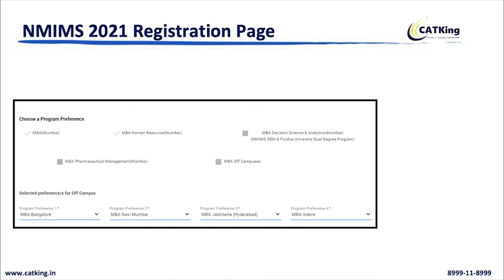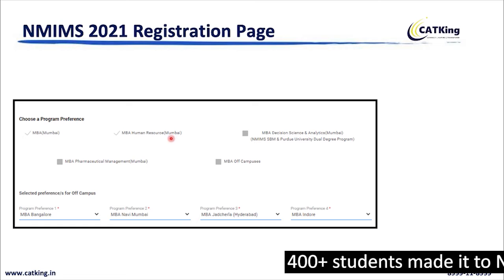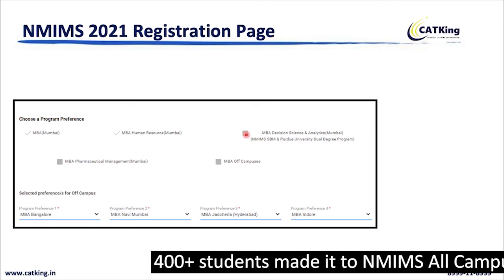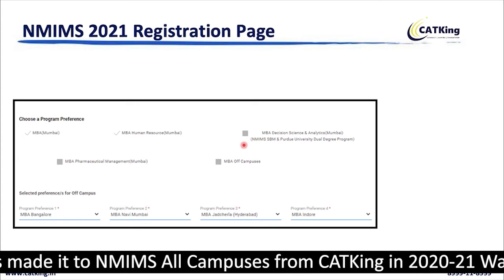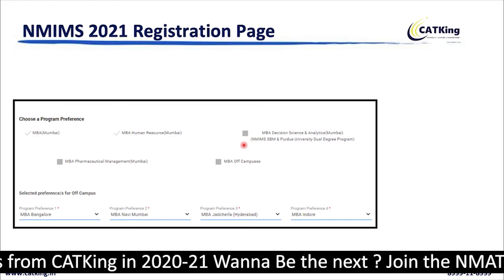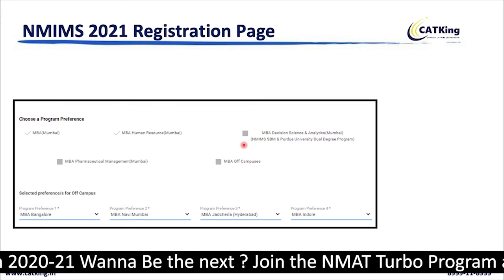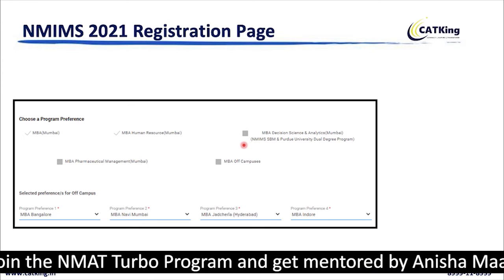Second is MBA Human Resource, the MBA HR program, which is provided in the Mumbai campus. Then we have the third, which is MBA Decision Science and Analytics. This is the dual degree program, 1 year in Mumbai, 1 year in Purdue, and you get the degree from both of them. So it's a good option for people who are looking at abroad options as well.